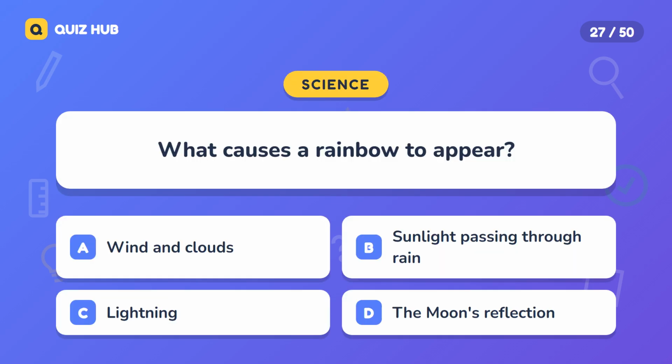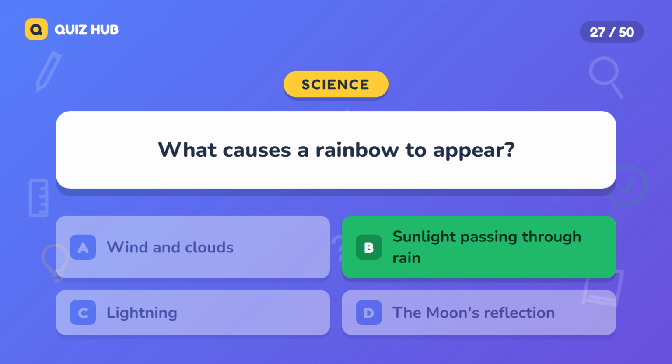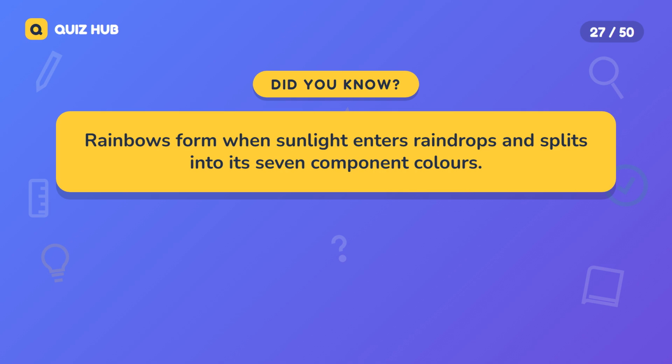Question 27. What causes a rainbow to appear? A. Wind and clouds. B. Sunlight passing through rain. C. Lightning. D. The moon's reflection. The correct answer is sunlight passing through rain. Rainbows form when sunlight enters raindrops and splits into its 7 component colors.